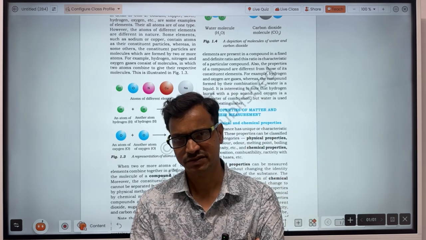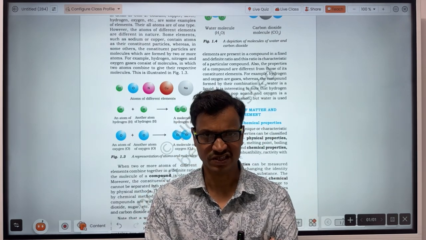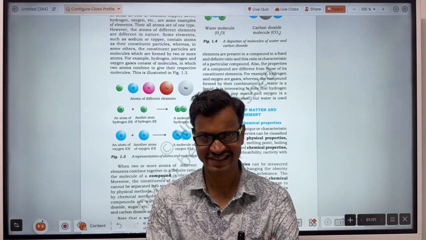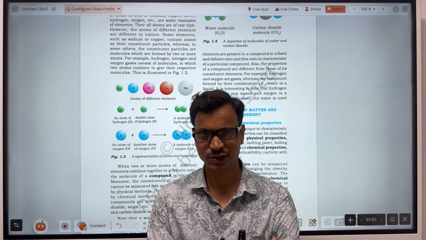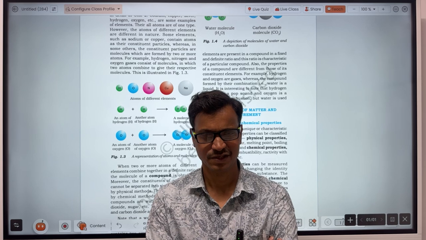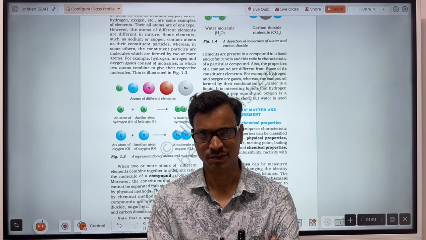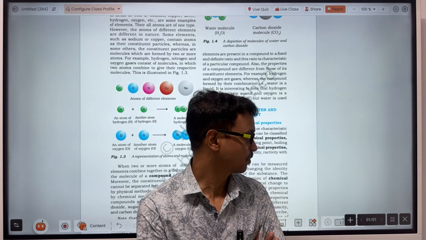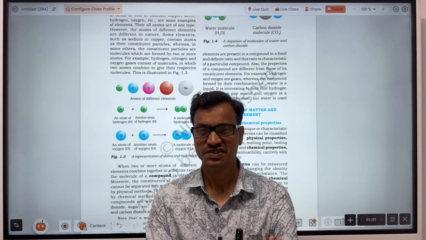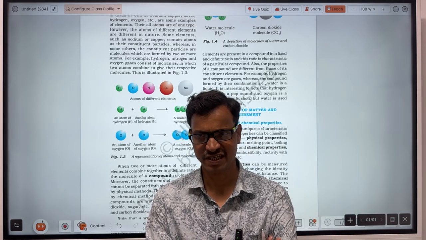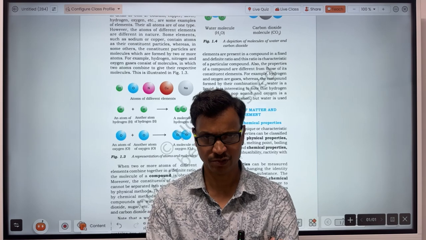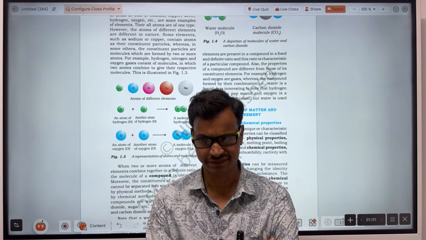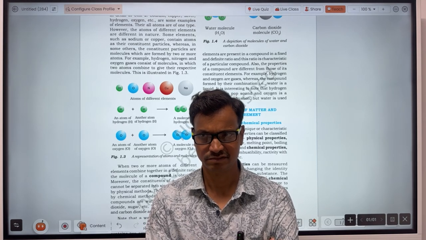Same, when you freeze water there is formation of ice, and when you supply heat energy to the ice, water is formed again. In this case the processes are reversible. The process which can be reversed is called a physical change, and the process which cannot be reversed is a chemical change, like when you pass electricity through water, that is electrolysis.